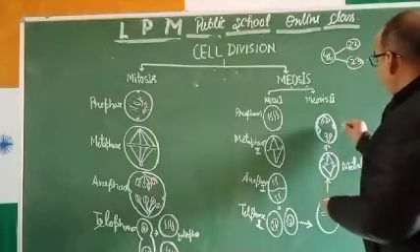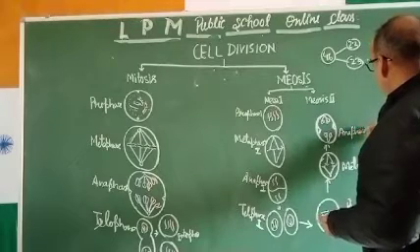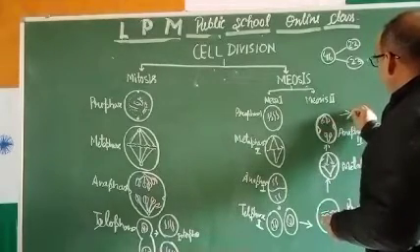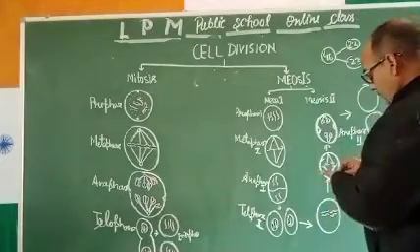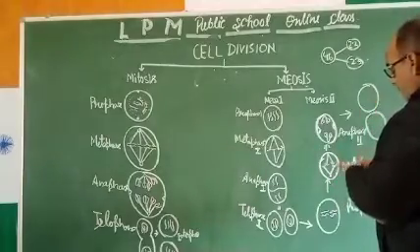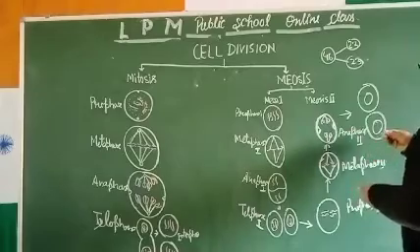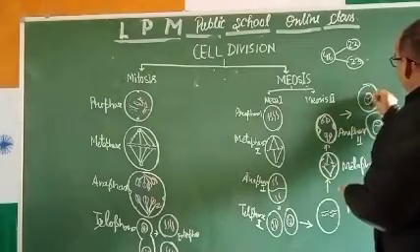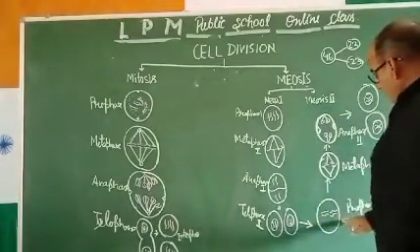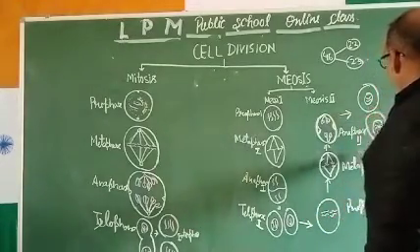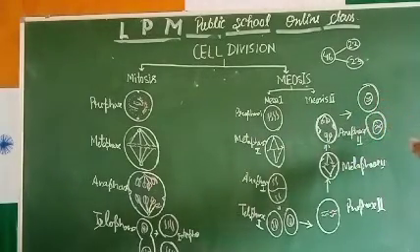So this is called anaphase 2, and these daughter cells will have two chromosomes in the nucleus. Suppose this is the nucleus. So this meiosis 2 is for increasing the cell number. From one daughter cell, the division of the cell takes place in meiosis 2, and that will produce two daughter cells.